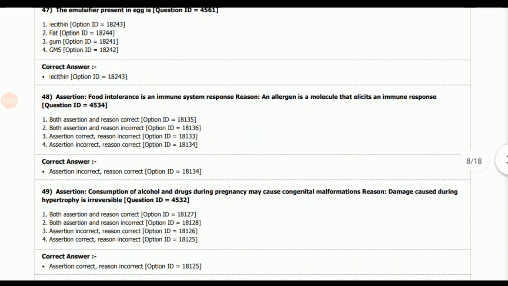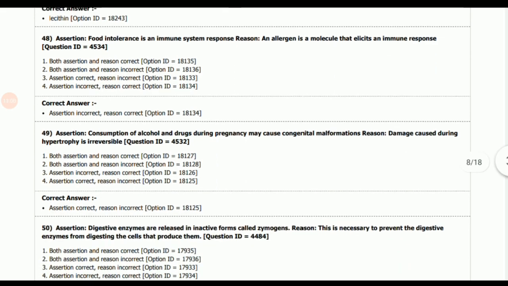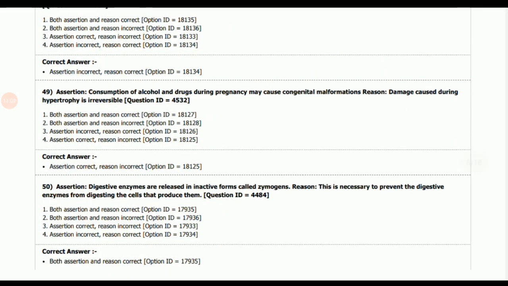Next question, assertion is food intolerance is an immune system response, and the reason is an allergen is a molecule that elicits an immune response. So the correct answer is assertion is incorrect and the reason is correct. Next question, consumption of alcohol and drugs during pregnancy may cause congenital malformations. It is an assertion and the reason says damage caused during hypertrophy is irreversible. So the assertion is correct, but the reason for this assertion is wrong.